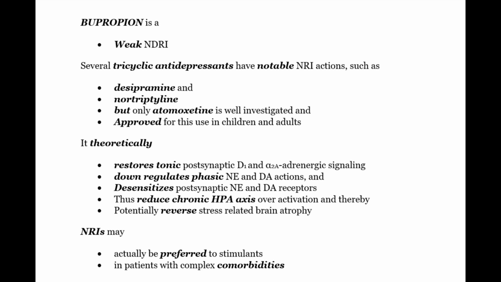Several tricyclic antidepressants have notable NRI actions such as desipramine and nortriptyline, but only atomoxetine is well investigated and is approved for this use in children and adults. It theoretically restores tonic postsynaptic D1 and alpha-2A signaling, downregulates phasic NE and DA actions, and desensitizes postsynaptic NE and DA receptors, and thus reduces chronic HPA axis overactivation and thereby potentially reverses stress-related brain atrophy. NRIs may actually be preferred to stimulants in patients with complex comorbidities.